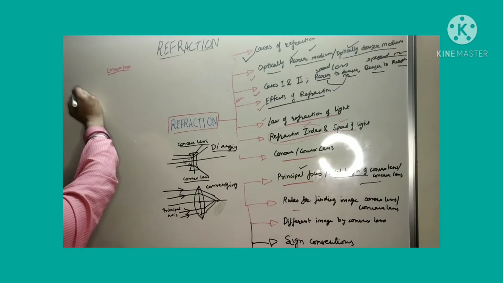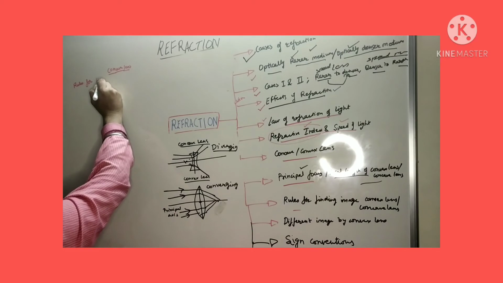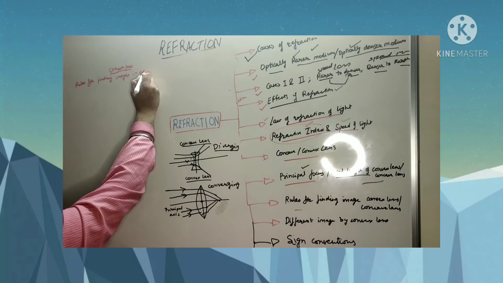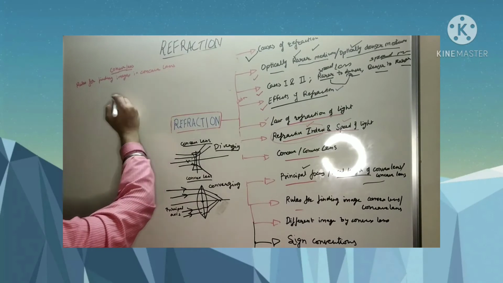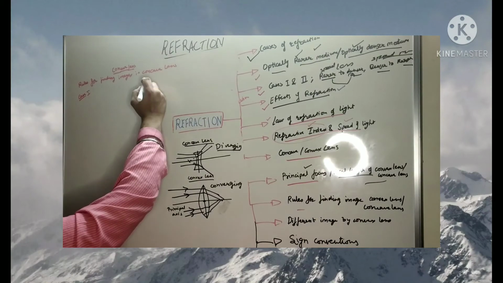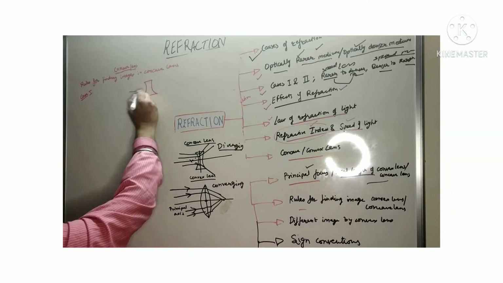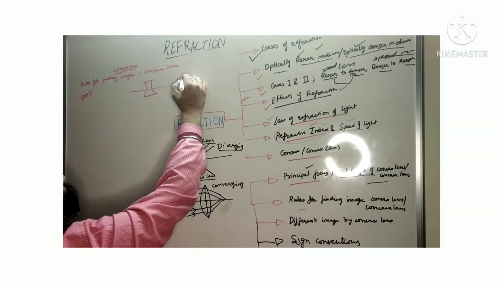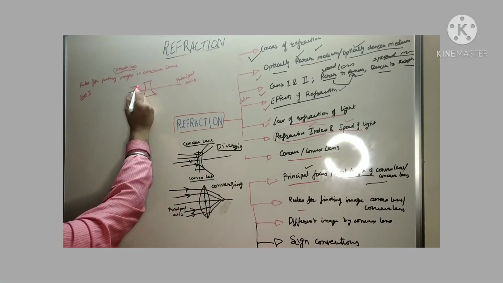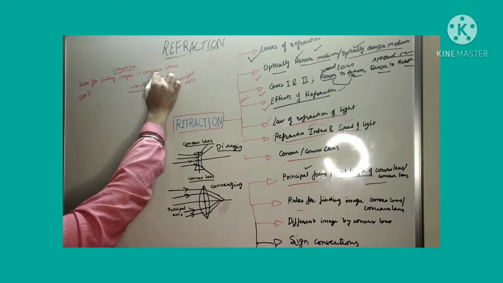So there are a lot of rules for finding the images. Rules for finding the images in the concave lens. Okay. So case 1 is there when the light is parallel to the principal axis. This is the principal axis, and the light is traveling parallel to the principal axis. ठीक है. So इस तरह से ये पाथ की तरफ जाएगा.